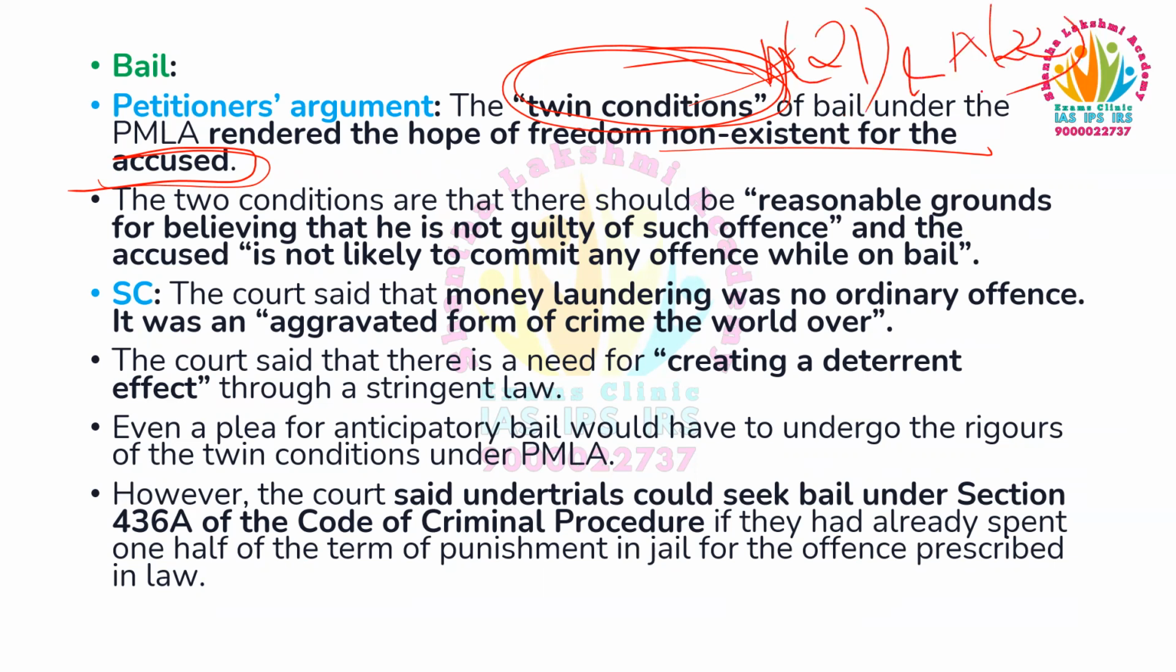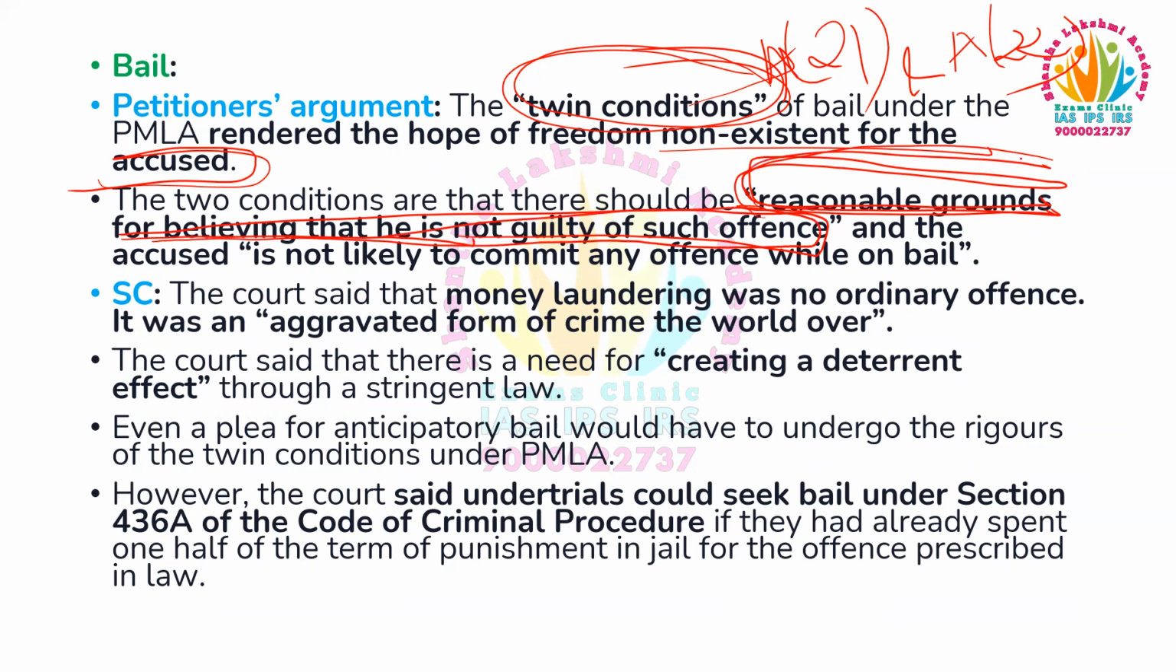So what are those two conditions? There should be reasonable grounds for believing that he is not guilty of such offense. This is one condition. To give bail to the accused, there should be reasonable grounds for believing that he is not guilty of such offense.